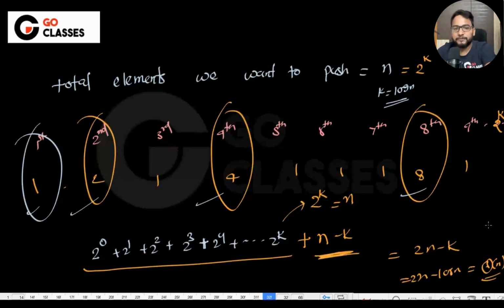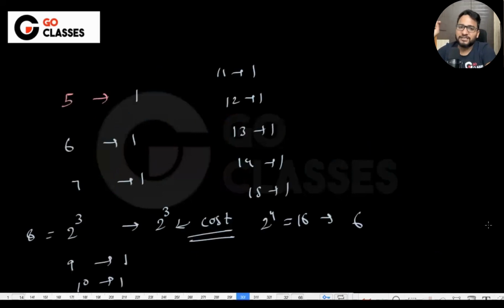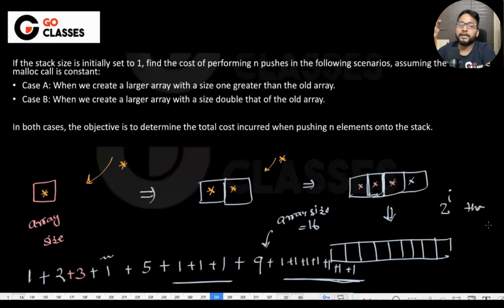Okay. So basically, the interesting thing that we have observed in case 2 is that case 2 is so nice. What is the benefit of case 2? That if you are inserting n elements, then ultimately the cost is n. See, earlier also in the usual stack, what used to happen? If you're inserting n elements, can you tell me the cost for insertion of n elements altogether? If you think of the larger picture, if you push n elements, then I think the insertion cost will be order of n in the earlier case also, because every one is order of 1.